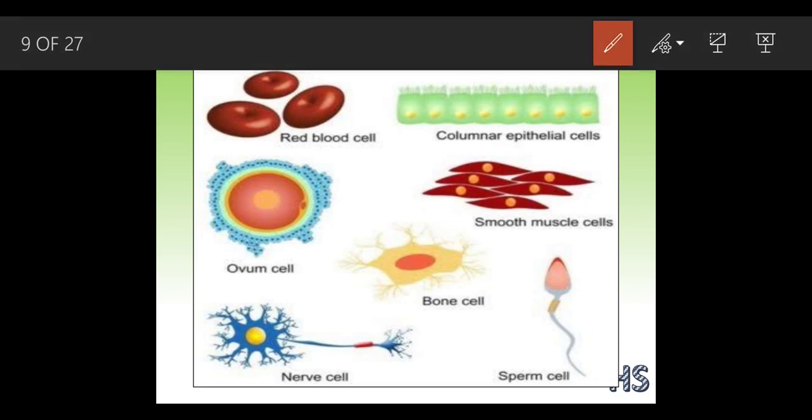This is an RBC, this is an ovum cell, this is a nerve cell, bone cells, sperm cells, smooth muscle cells, columnar epithelial cells. We are going to discuss these in the tissue chapters. As of now, these are just the important shapes of the cells.